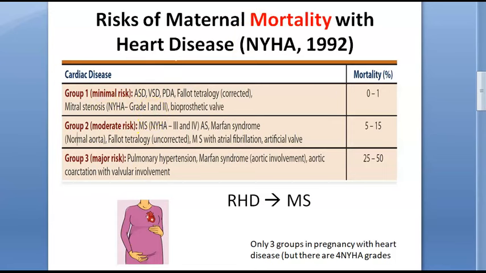So here you can see minimal risk. Okay, let's take minimal risk first. Minimal risk are some heart disease like ASD, VSD, patent ductus arteriosus, Fallot's tetralogy which is corrected, mitral stenosis which is grade 1, grade 2, that is uncompromised or slightly compromised. Bioprosthetic valve, that means if they have a bioprosthetic valve, because artificial valve is coming here. Can you see? Artificial valve is here. So bioprosthetic is still fine. If they have bioprosthetic valve, it is minimal risk. Okay. So what are the minimal risk? ASD, VSD, PDA, Fallot's tetralogy which is corrected, mitral stenosis which is grade 1, grade 2 and bioprosthetic valve. These are minimal risk in pregnancy. Got it, guys?